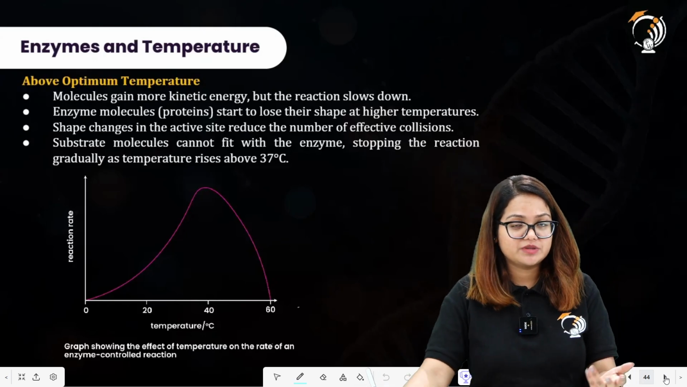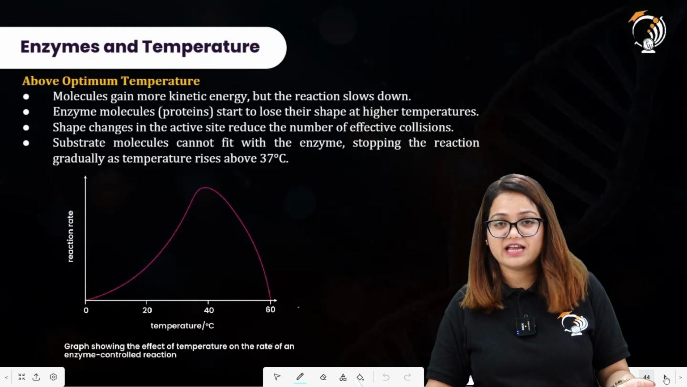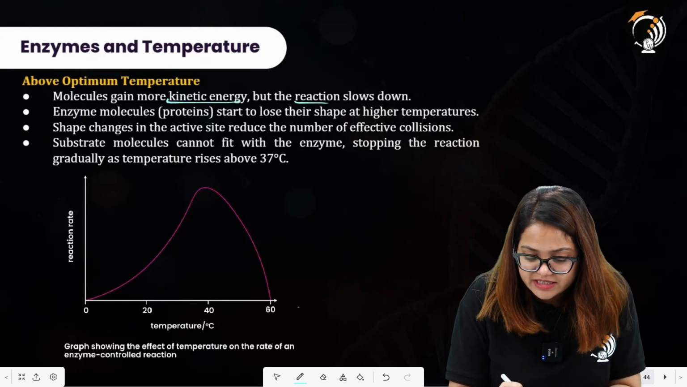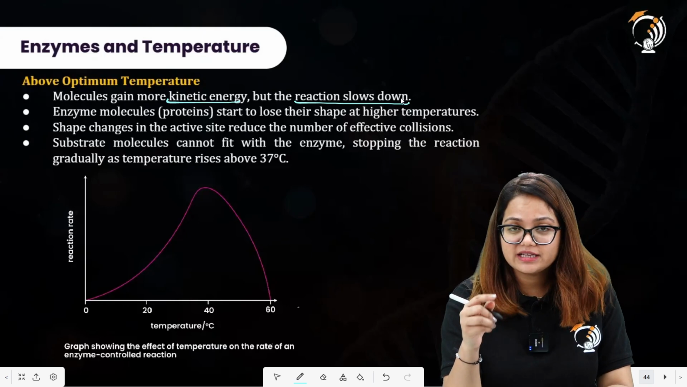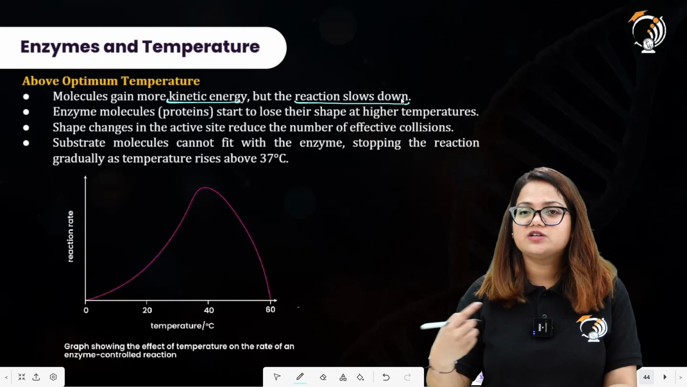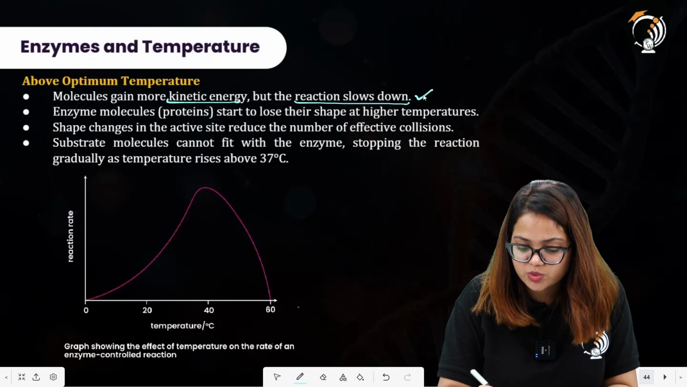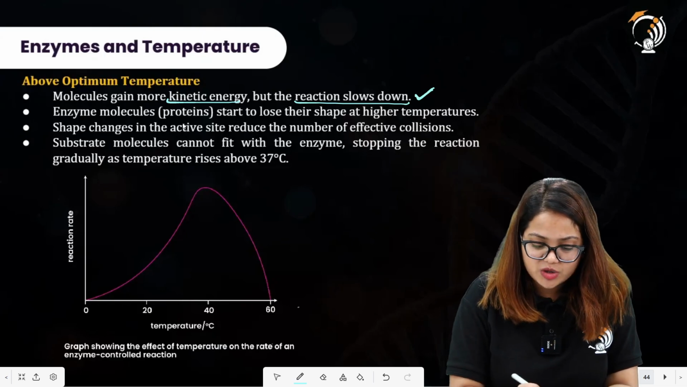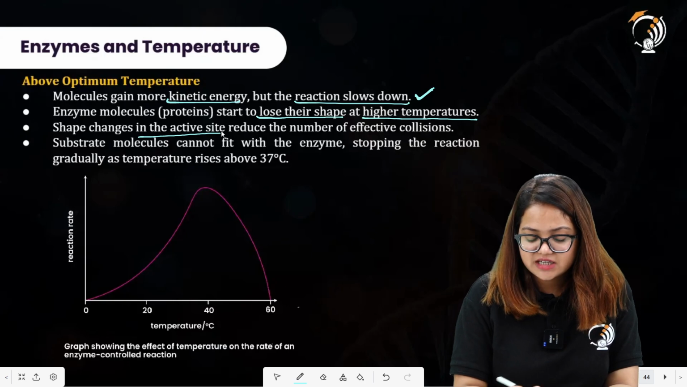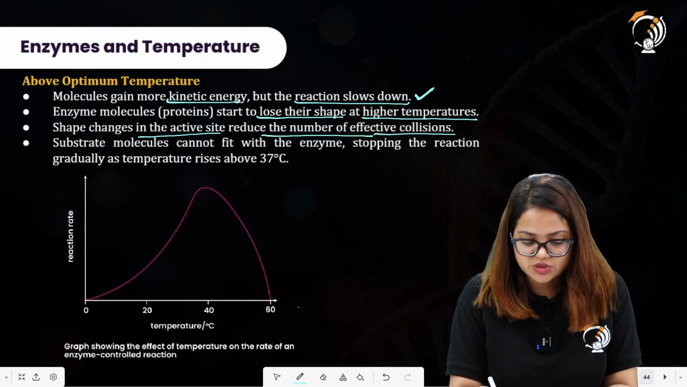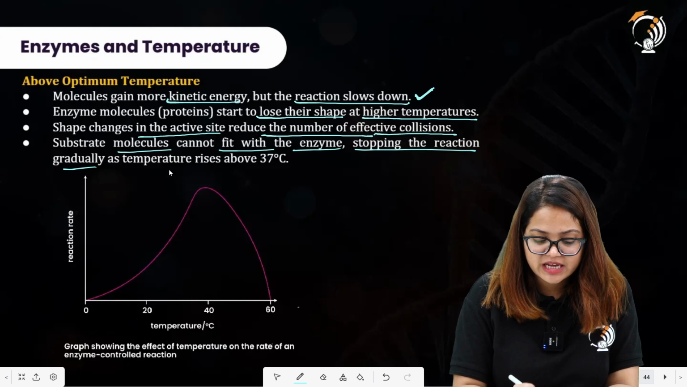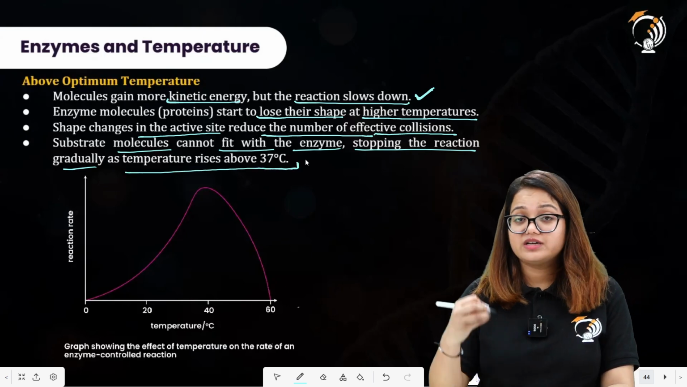Above the optimum temperature, at which the enzymes showed their maximum activity, molecules gain more kinetic energy, but the reaction slows down. How does this happen? Enzyme molecules start to lose their shape at higher temperatures. Shape changes in the active site reduce the number of effective collisions. Substrate molecules cannot fit with the enzyme, stopping the reaction gradually as temperature rises above 37 degrees Celsius.